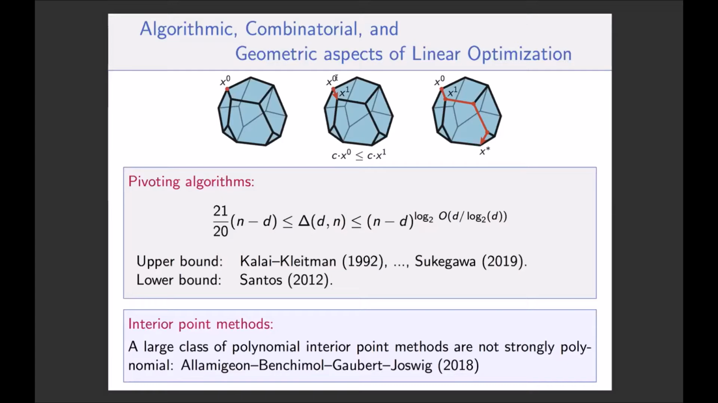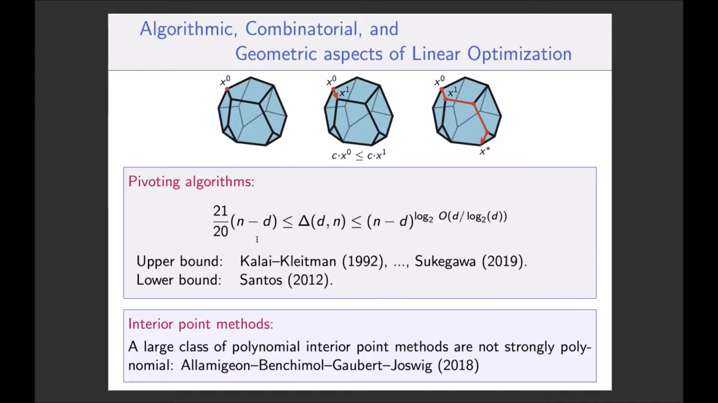A pivot here is the move from one vertex to the next. And so, as Nori told, this amounts to drawing a path in the graph of the polyhedron. And a question is, if you have a graph with a large diameter, then the path may be long. So the diameter of the graph of a polyhedron tells us something about the complexity of pivoting algorithms.